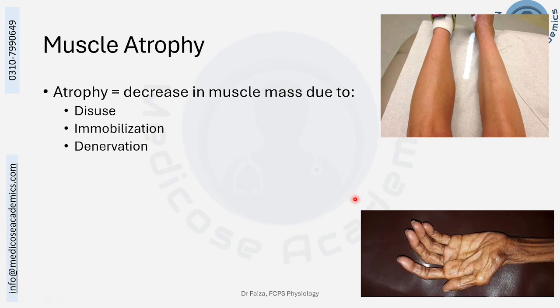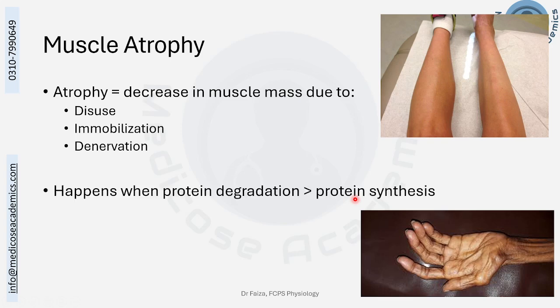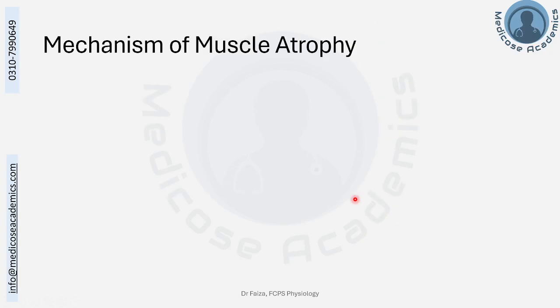Denervation, if the nerve supply to the muscle is damaged, happens when the protein degradation is more than the protein synthesis, and the mechanism involved is the ubiquitin proteasome pathway.